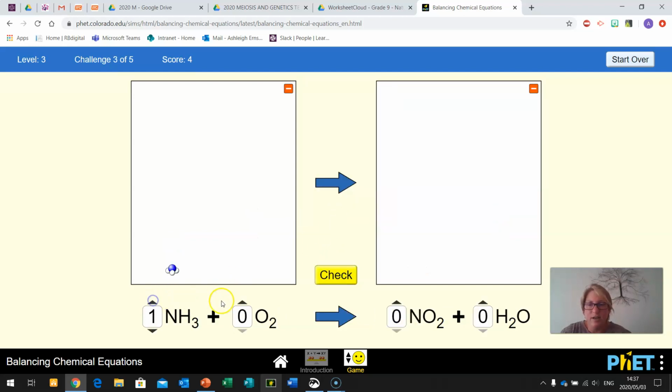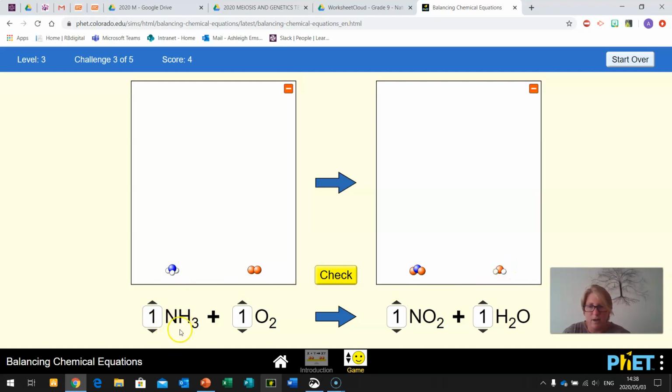Okay, let's go and give one molecule of each. And let's go and see if we can balance this out. So again, if there's any metals, start with the metals, or any non-metals, start with the non-metals. Leave the hydrogen and oxygen for last. So nitrogen, on our reactant side we have 1, and on our product side we have 1. Oxygen, we have 2 oxygen atoms on our reactants, and here we have 1, 2, 3. Here we have 1, 2, 3 hydrogen atoms, and here we have 2.